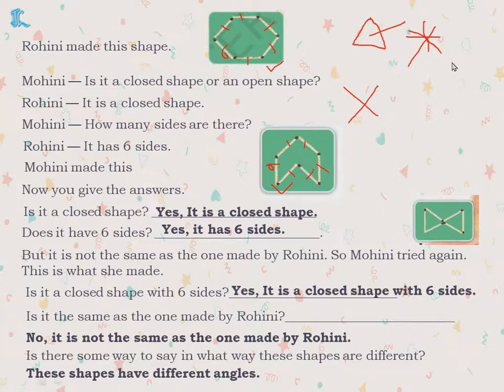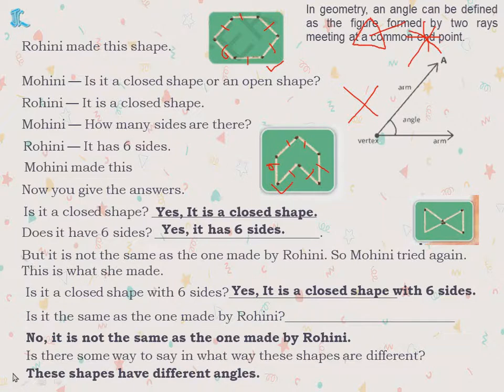Now you have learned a new point here, named angle. So children, do you know the meaning of an angle? In geometry, an angle can be defined as the figure formed by two rays. So what are rays, children? This is one ray and this is one ray. A ray starts at one point and is continuous. That's why we have marked an arrow mark like this. It is continuous. You can also call them arms. These are two arms, and the figure is formed by two rays meeting at a common end point. Which is the common end point? This is the common end point. They are meeting at a common end point.